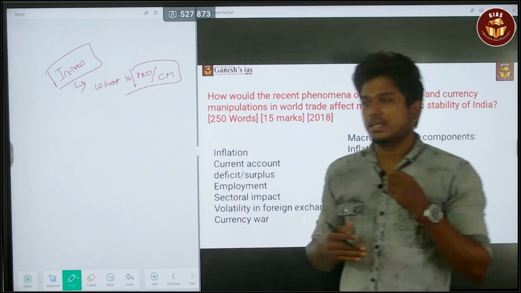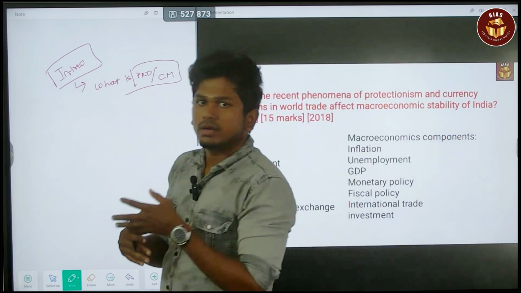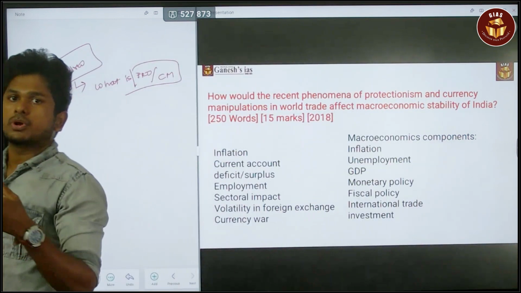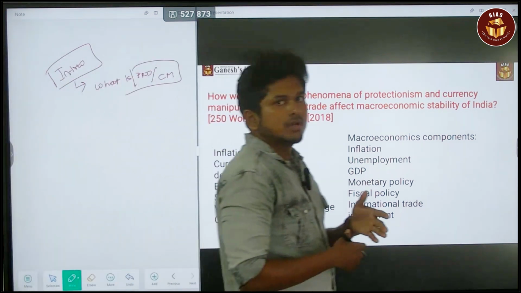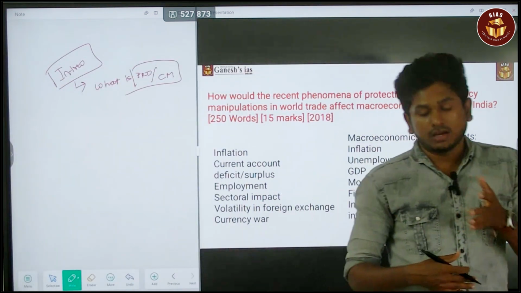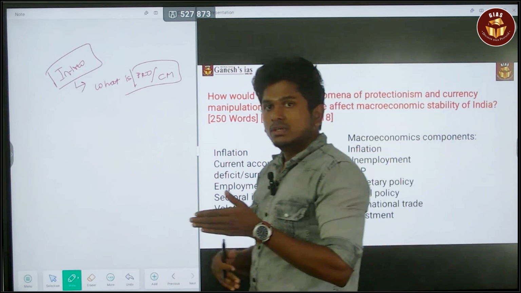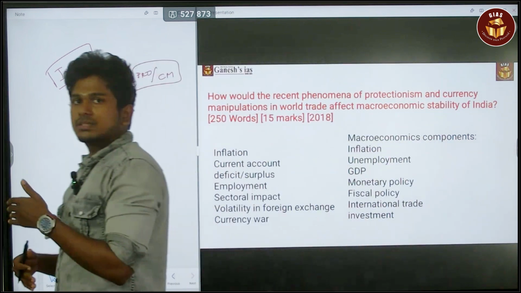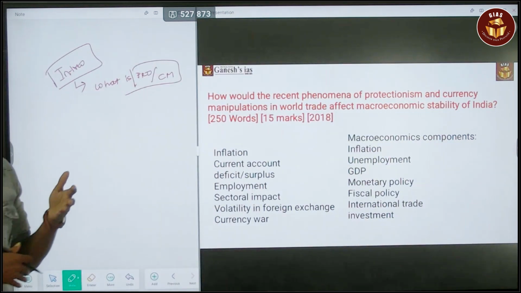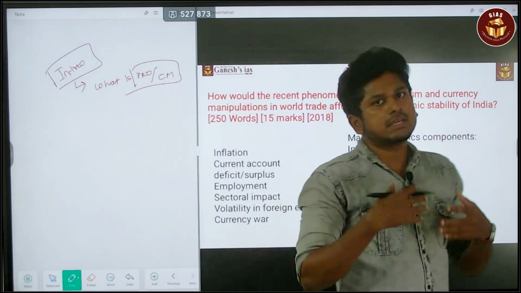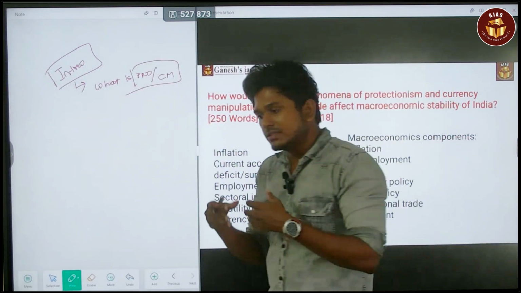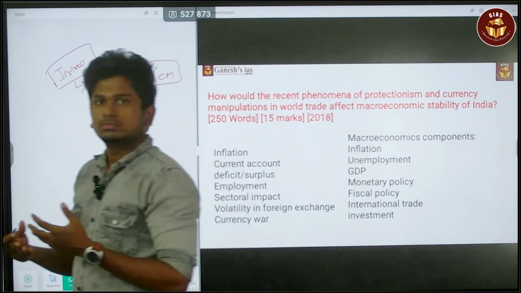You can quote that the inflation of India skyrocketed due to protectionism. According to the RBI data, the MPC, the CPI report, India's inflation skyrocketed, and the RBI quoted the reason as the global phenomenon of protectionism. You can quote that as an intro.